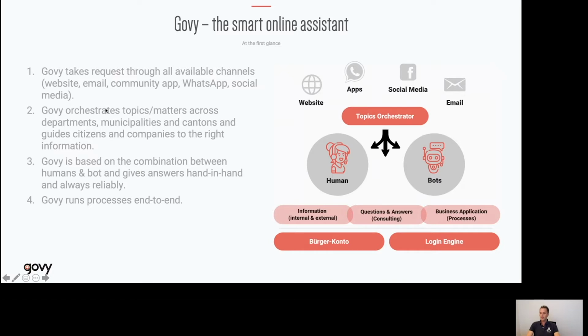As a second thing, govy orchestrates all topics and matters across departments and cities and even cantons to guide the users directly to the right place. And I think that's the most important part. So somebody types in what he's looking for or the request he has, and he will be directly redirected, hopefully, to the right place where he can find that information, let's say internally or externally, it doesn't matter.